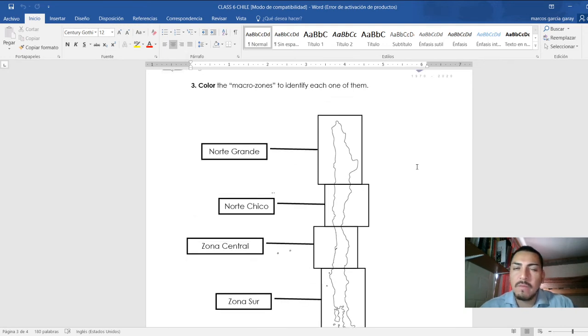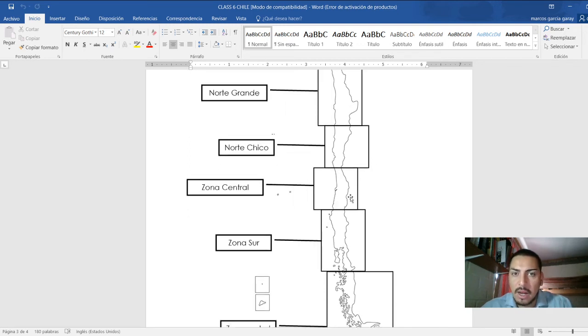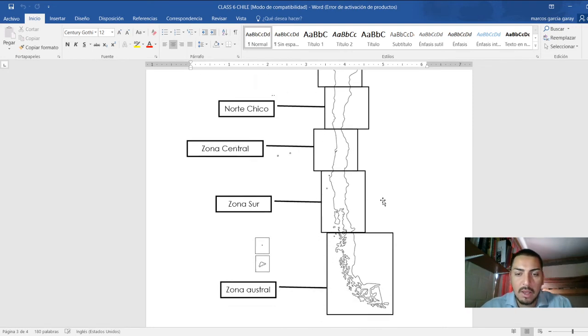Then number 3, you are going to color the macro zones to identify each one of them. You can add a special color if you want. If we're talking about the north and the desert, you probably want to use colors related to the desert or the dry. Very dry place and big. So if you want, you can relate colors to those characteristics if you know them. Then zona central as well, you color it in a specific color, and so you do with zona sur and zona austral. Okay, good.